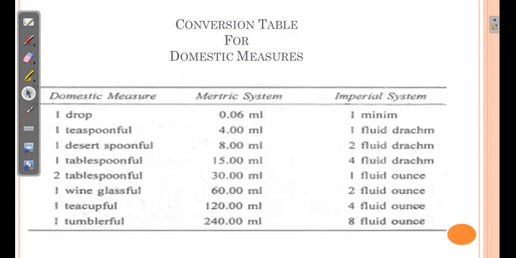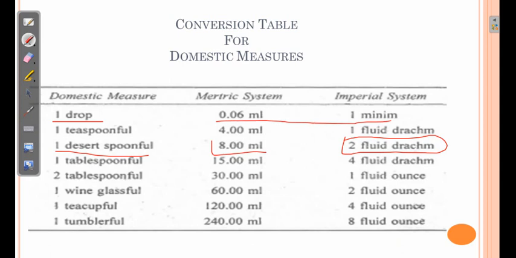Now the conversion table for domestic measures, household measures. As we have discussed previously, one question was asked about 1 dessert spoonful. Its metric equivalence was asked. The metric equivalent is 8 ml. If its imperial equivalent has been asked, then it comes to 2 fluid drams. And as we discussed, 1 drop is equivalent to 1 minim or 0.06 ml. 1 teaspoonful is equivalent to 4 ml or 1 fluid dram.